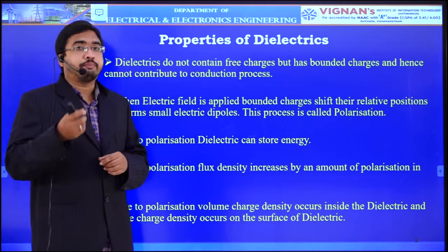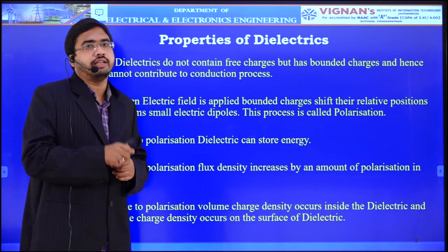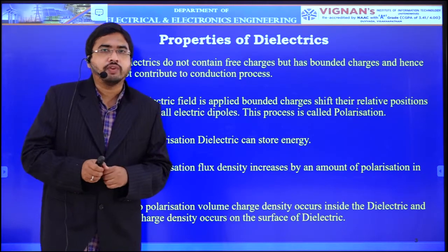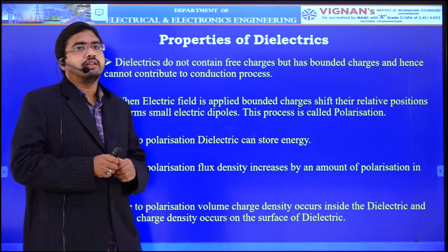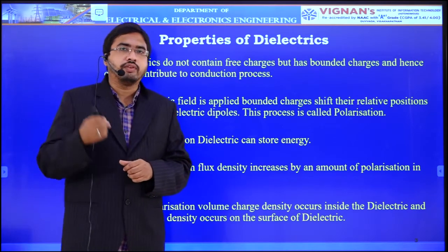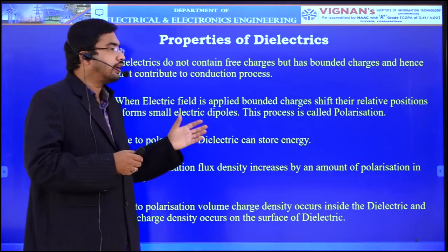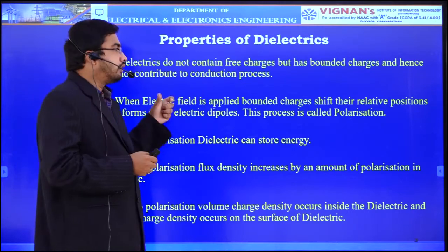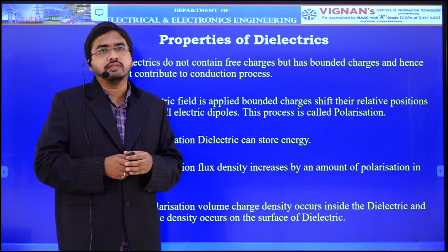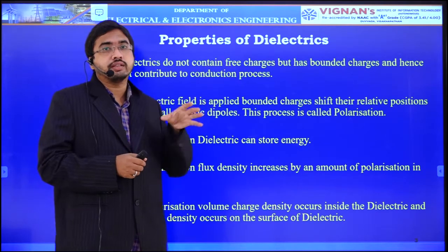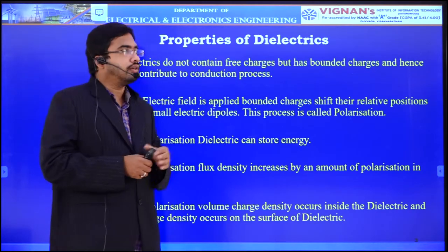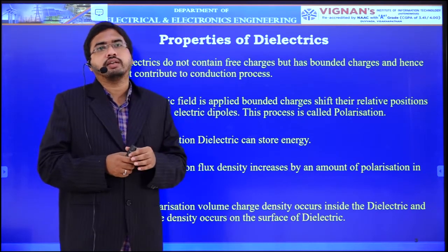But if you apply some electric field externally to the dielectric, then what will happen to the bounded charges? They will start moving in relative positions. They will move in different directions against the bounded force. Then that dielectric will also start conducting.